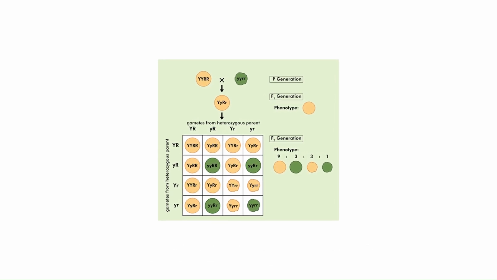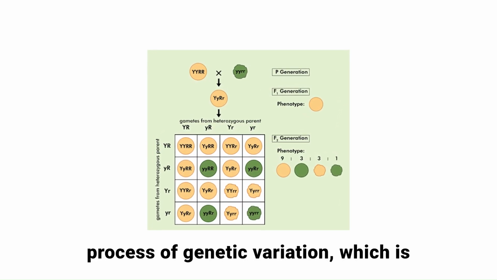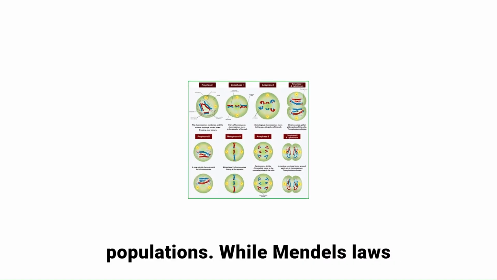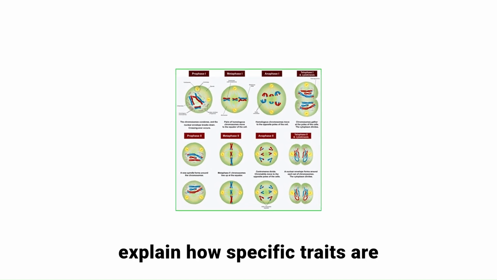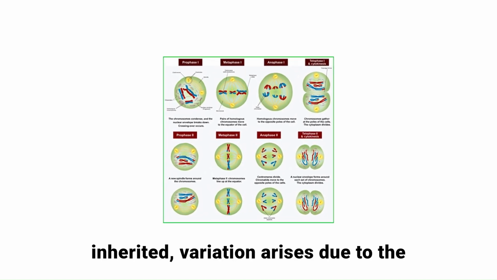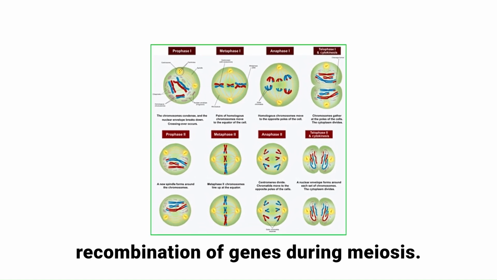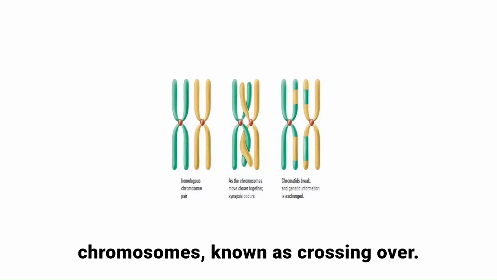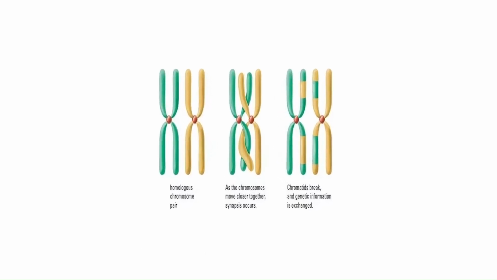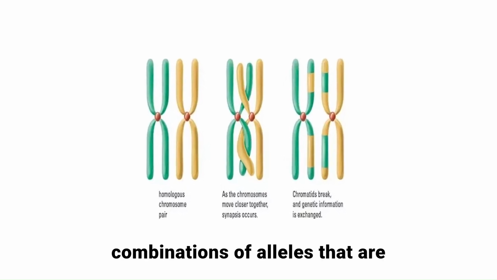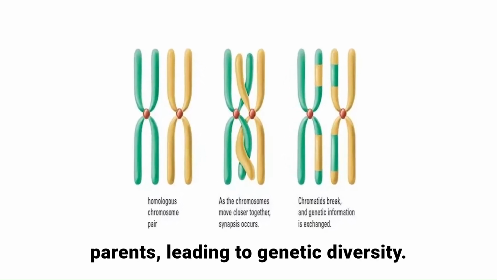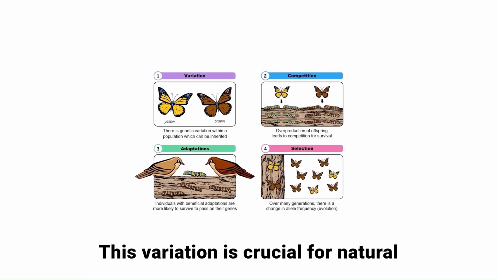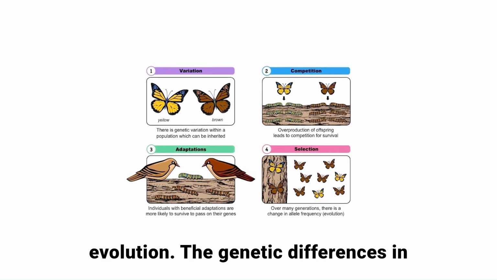Chromosomes also play a vital role in the process of genetic variation, which is essential for the diversity we see in populations. While Mendel's laws explain how specific traits are inherited, variation arises due to the recombination of genes during meiosis. This process involves the exchange of genetic material between homologous chromosomes, known as crossing over. As a result, offspring inherit combinations of alleles that are different from those found in their parents, leading to genetic diversity. This variation is crucial for natural selection, the mechanism that drives evolution.